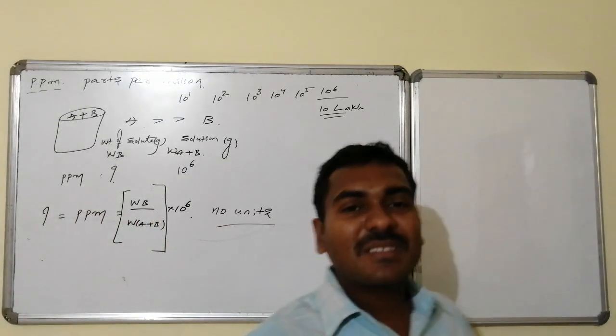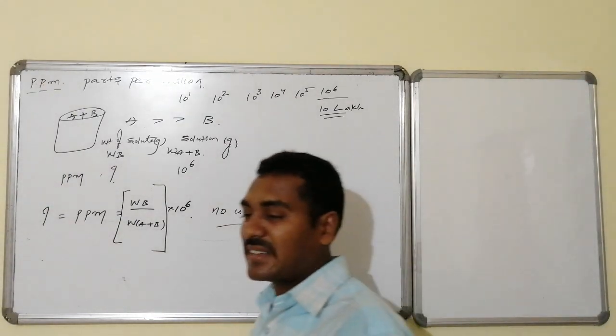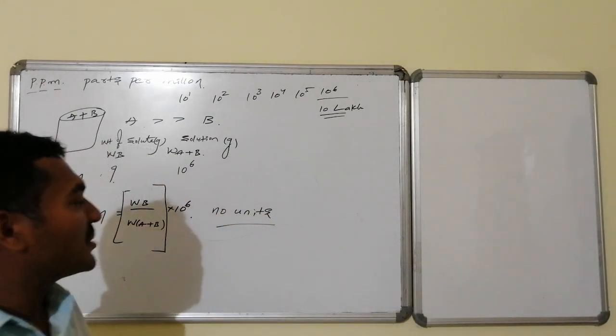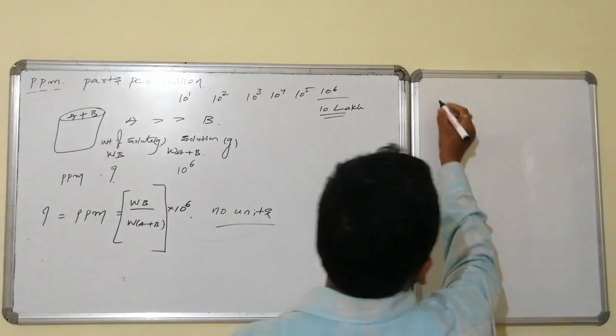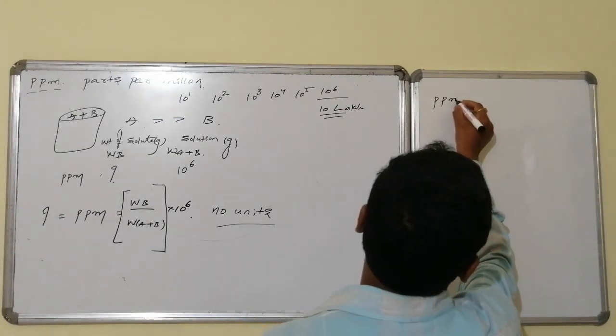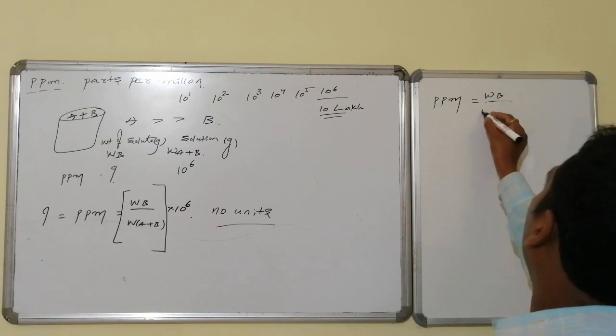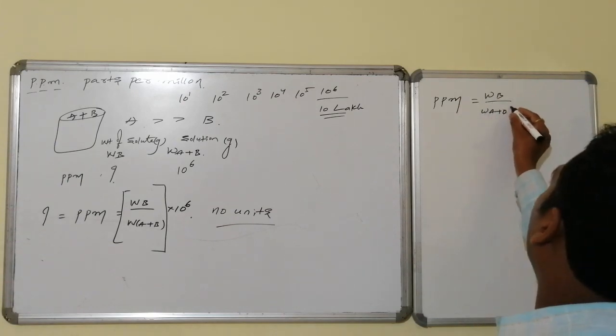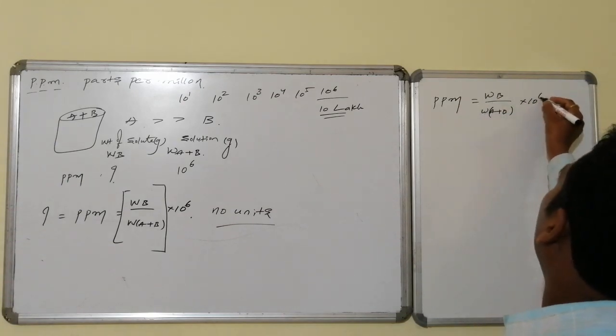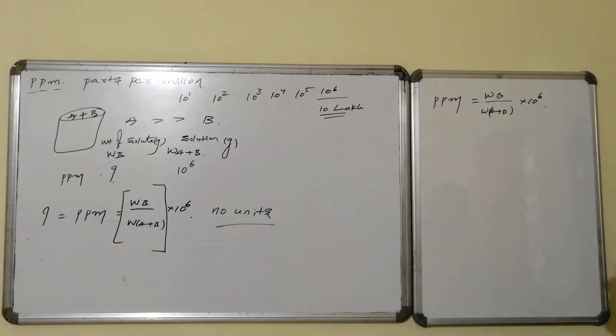It is very much similar to weight by weight percentage. How is it very much similar to weight by weight percentage? So here let us see ppm. ppm will become equal to what? Weight of B divided by weight of A plus B, multiplied by 10 power 6. This is ppm.